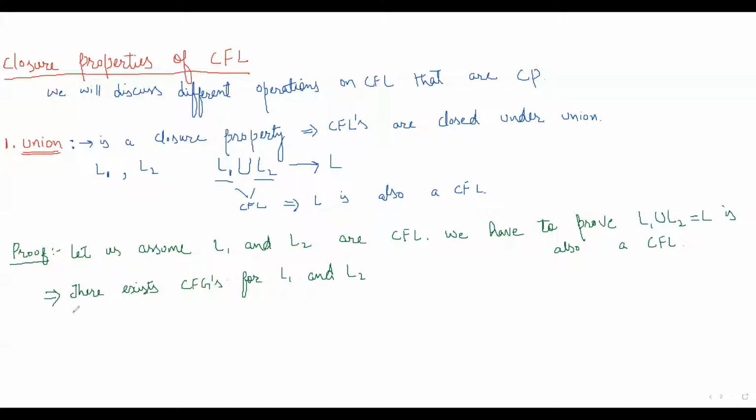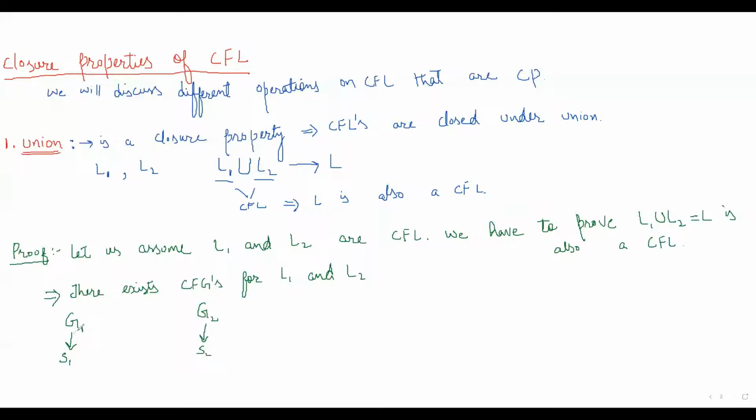Let's say G1 is the grammar for L1 and G2 is the grammar for L2. In G1, let's say the start symbol is S1, and in G2, the start symbol is S2.